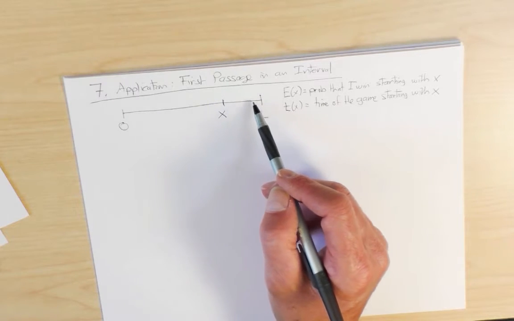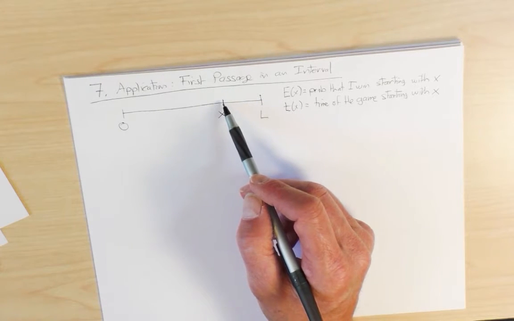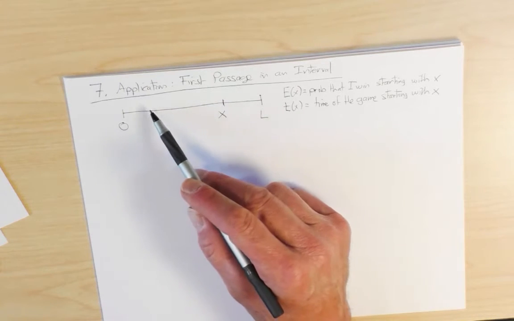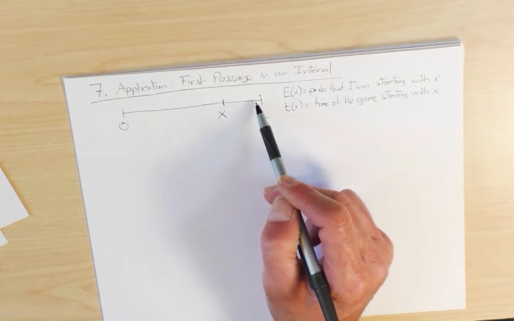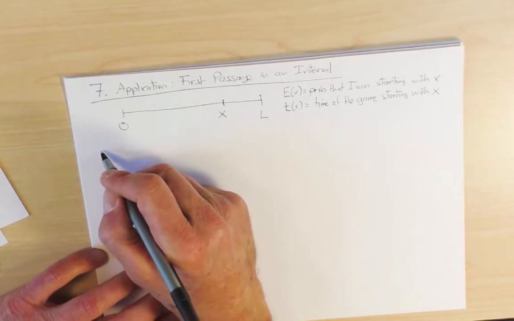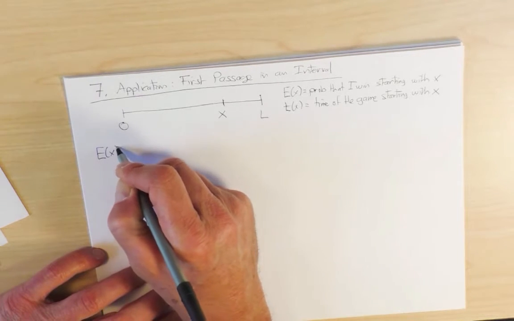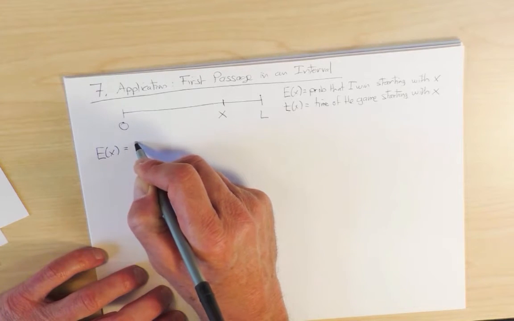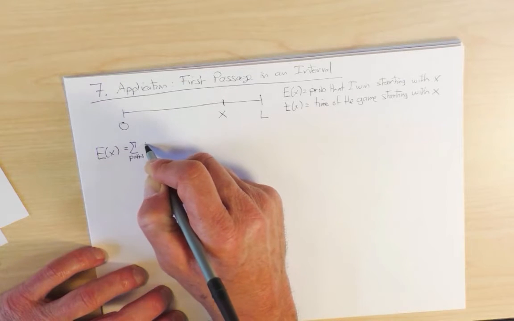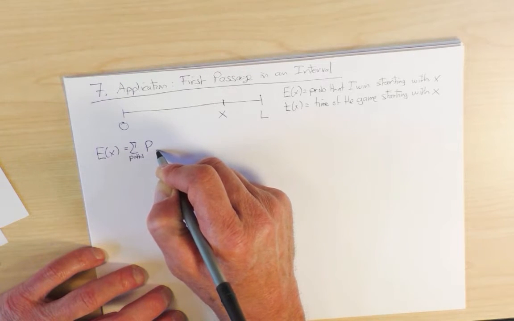I'd have to compute the probability of a path which wanders more or less aimlessly and maybe goes close to 0 before finally returning to X. I've got to sum up over every single trajectory that doesn't touch 0 and ends up at L. So formally, E of X, this exit probability, is a sum over all paths of the probability of a path that goes from X to L.